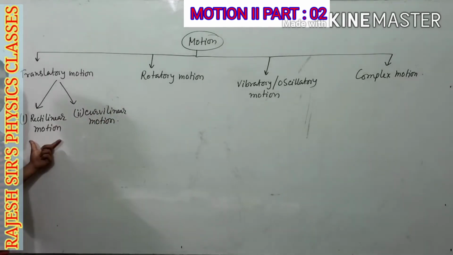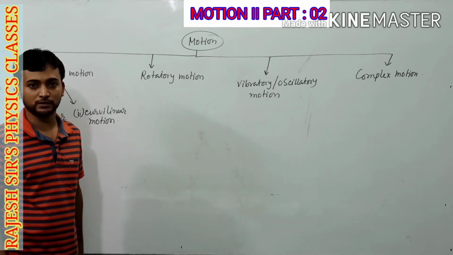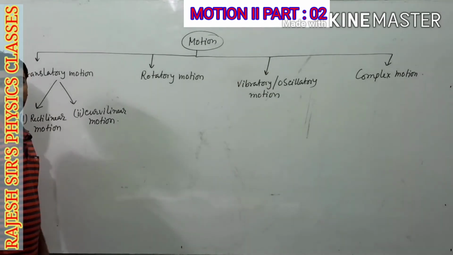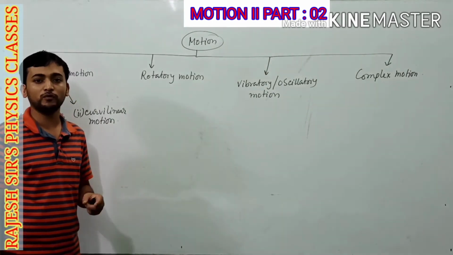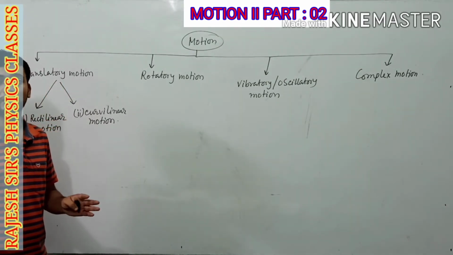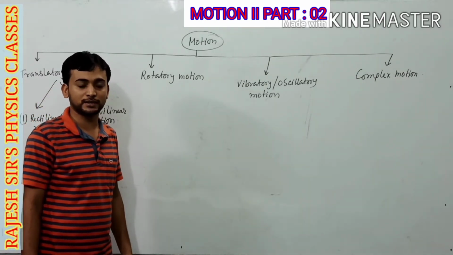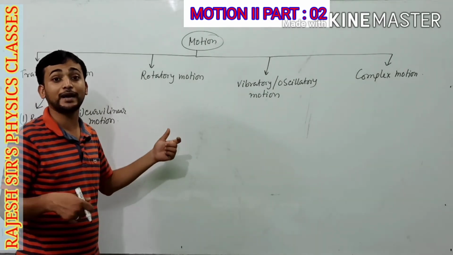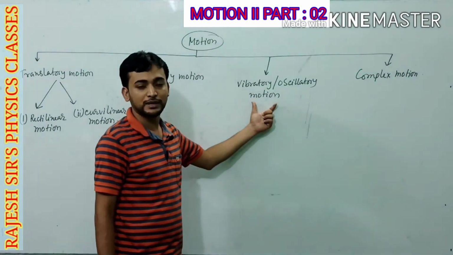In rectilinear motion, objects are found moving along a straight path. Say a car is moving along a straight path. It is an example of rectilinear motion. In curvilinear motion, objects are found to move along a curved path. Suppose the motion of a car while taking a sharp turn on a road. In rotatory motion, objects are found to rotate about an axis, just like the rotation of our earth, due to which day and night occurs. Okay? Now vibratory motion or oscillatory motion.